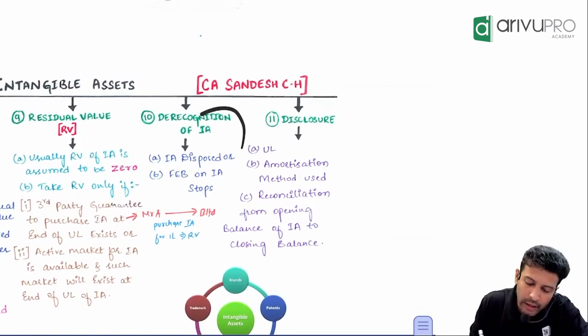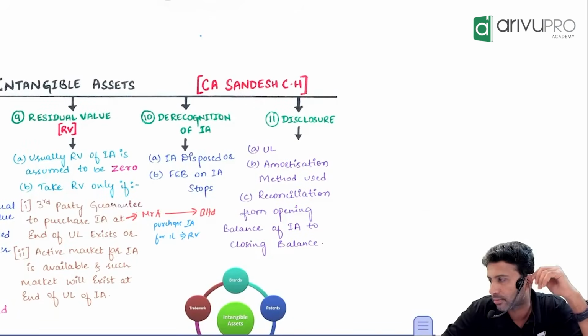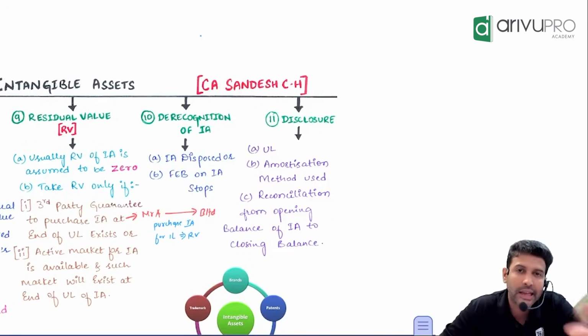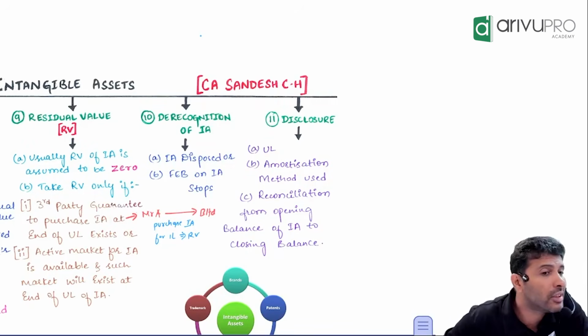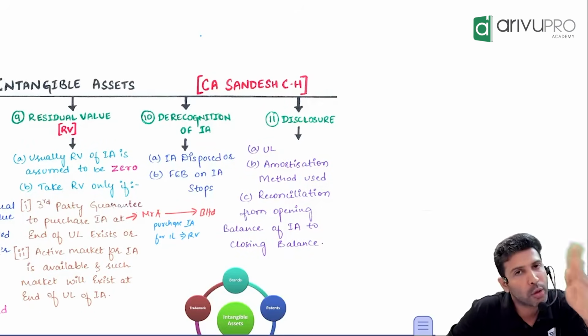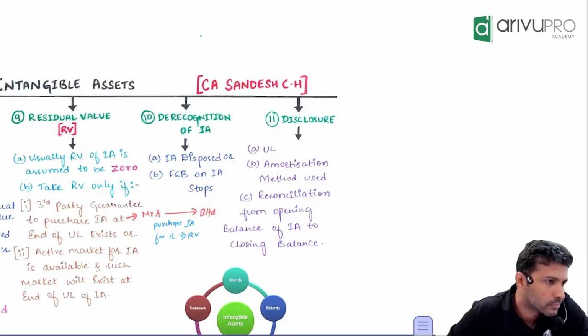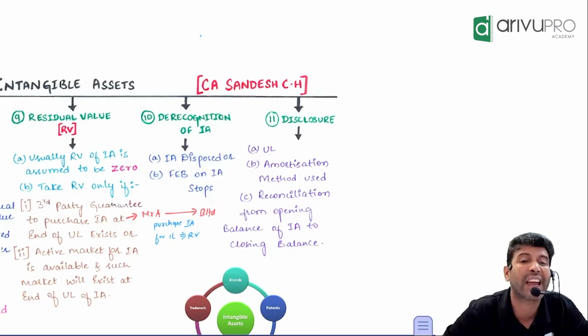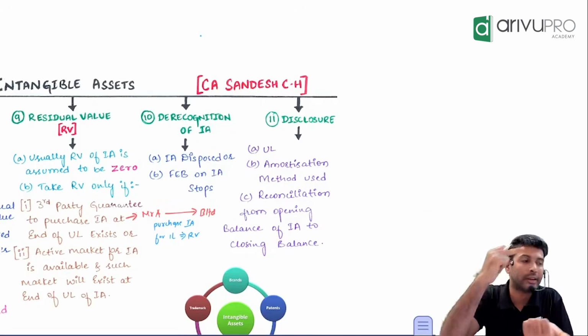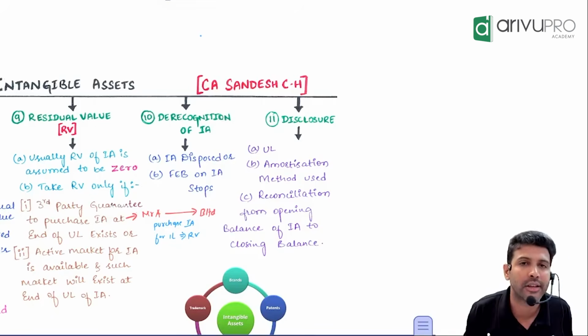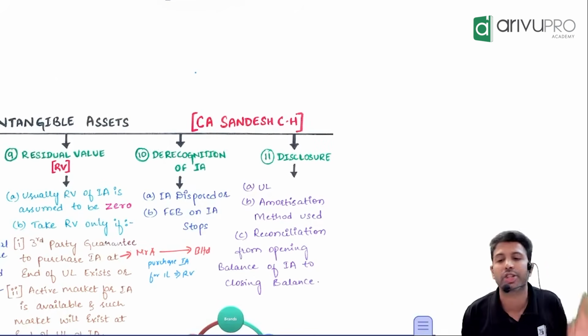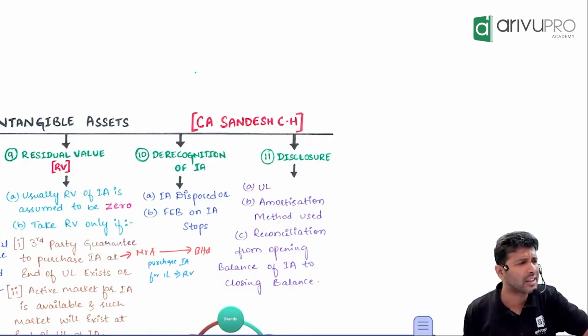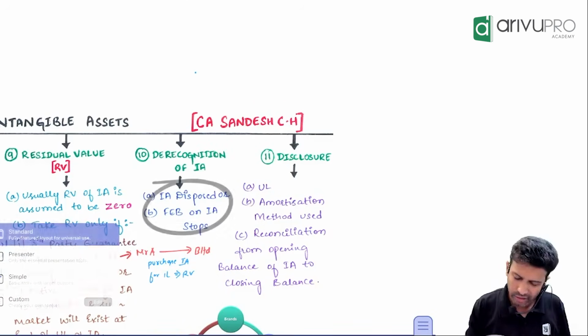When will you derecognize? Derecognizing means what? Derecognition of intangible asset. Recognizing means showing. Derecognition means cancellation. When will you cancel intangible asset in your books? Go to the RC. What is RC? Future economic benefits and cost measurement. If future economic benefits stop, intangible asset also will stop. If you have sold intangible asset, can you show it or cancel it? So when you have sold intangible asset, when the future economic benefits stop and all, intangible asset will get cancelled. That cancellation only we call it as derecognition of intangible asset. When you derecognize, there will be some gain or loss that will be going off to P&L account. Disclosure is not that very important.